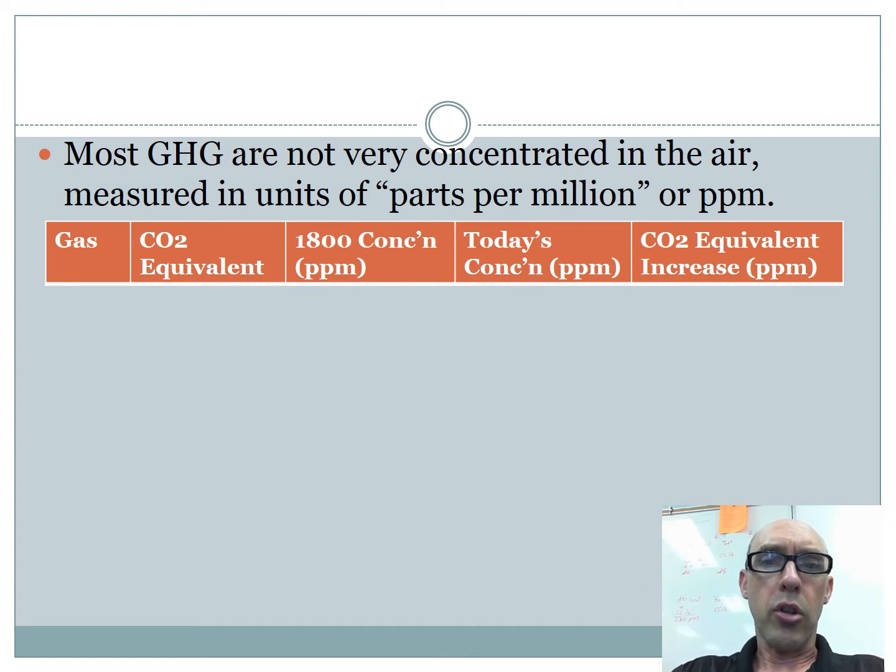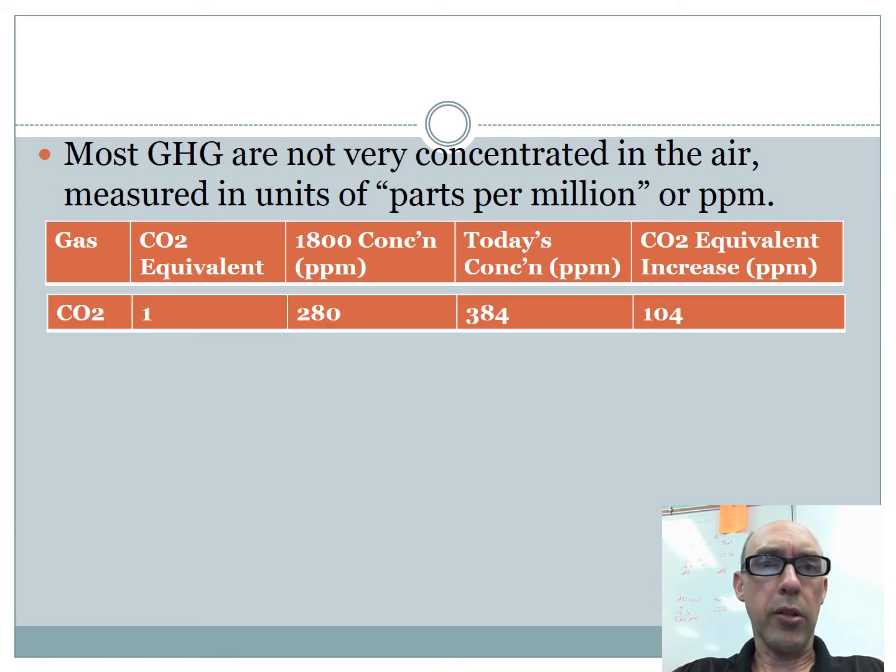1800 concentration means what was the concentration of the gas back in 1800? And we know this from trapped gases inside ice cores. What's the concentration today? Again in ppm. The right-hand column says CO2 equivalent increase, meaning when we look at the difference between those 2 concentrations and multiply by the CO2 equivalent, that's how much our heat trapping ability has changed in that time.